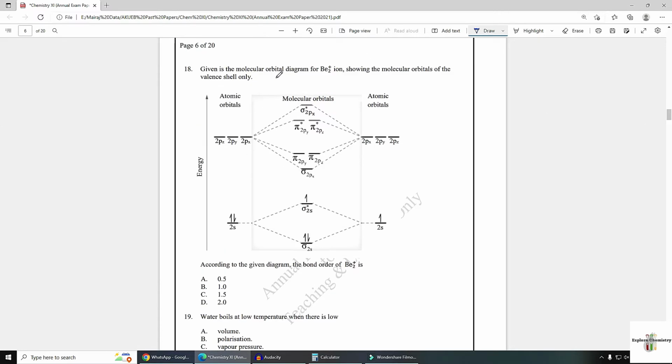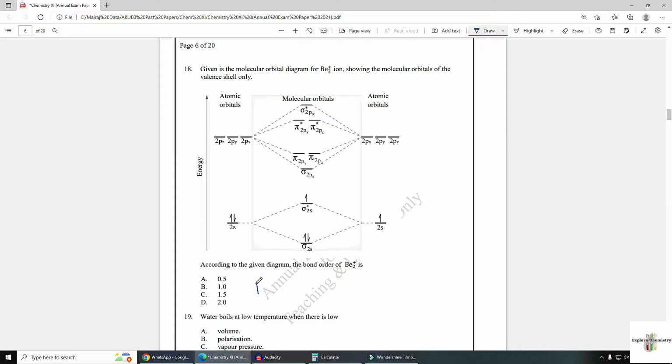Number 18. Given is the molecular orbital diagram of Be2 plus ion showing the molecular orbitals of the valence shell only. According to the given diagram, the bond order of Be2 plus is. For calculating bond order, you need to subtract anti-bonding electrons from bonding electrons and divide it by 2.